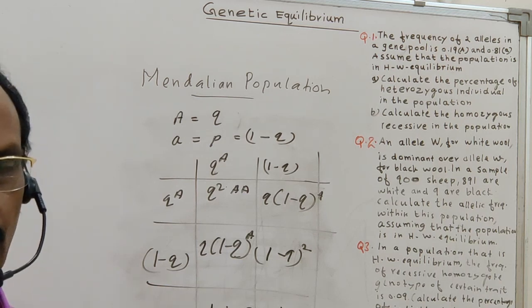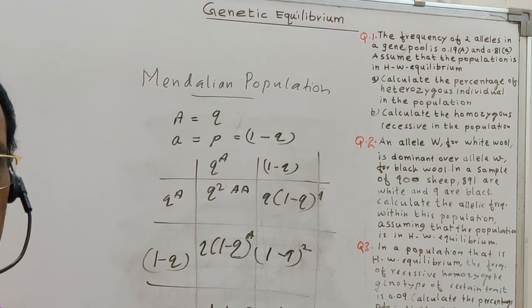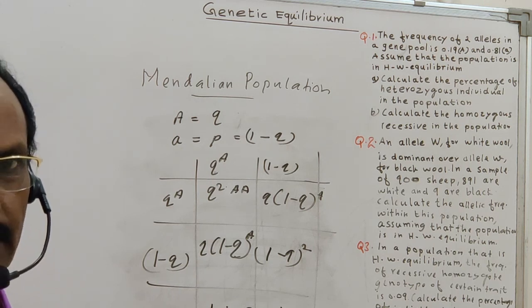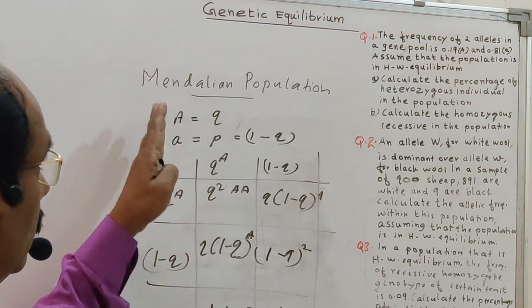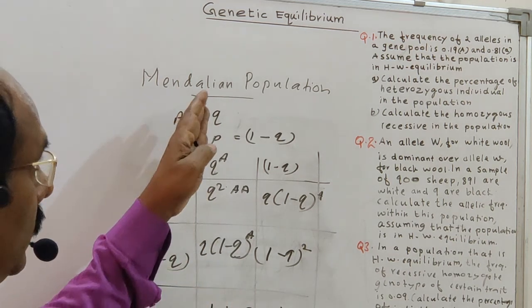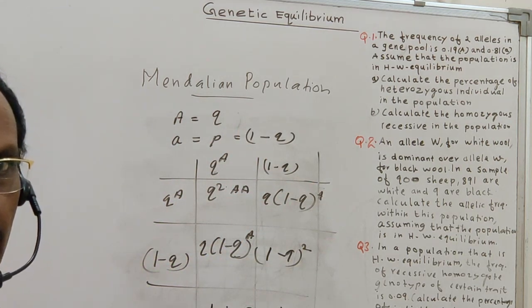So whether it is the population, the gene frequency or the genotype, in all these conditions the frequency is maintained from generation to generation, and this is known as the genetic equilibrium. It was proposed by Hardy and Weinberg, so it is known as the Hardy-Weinberg principle.